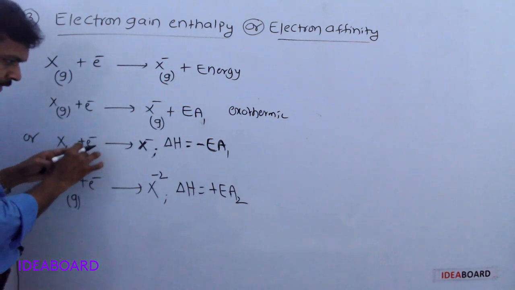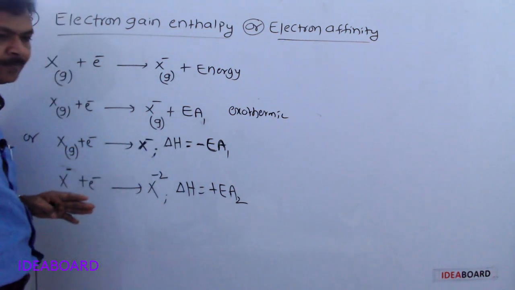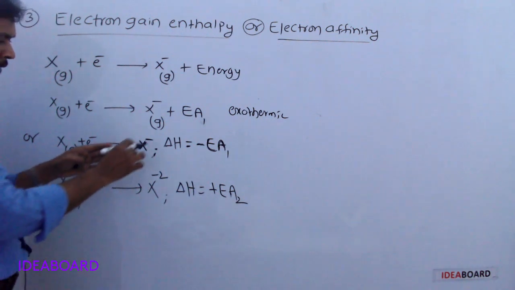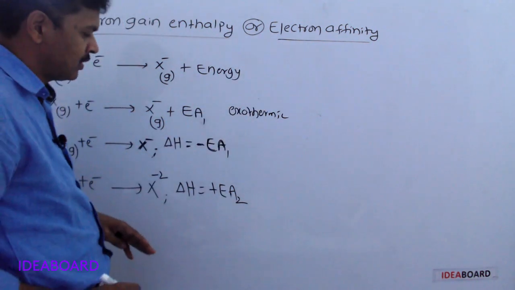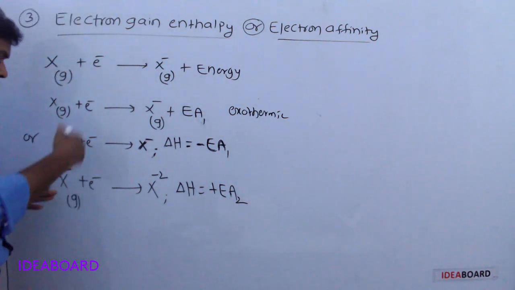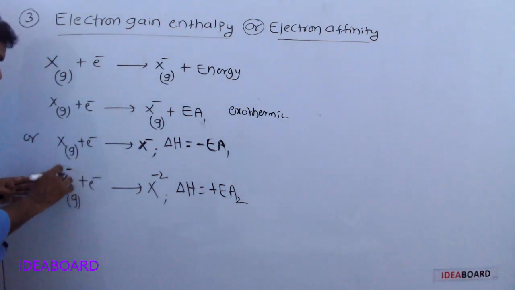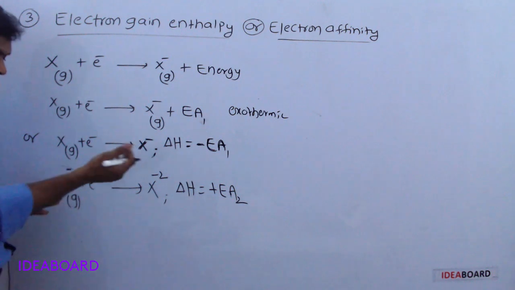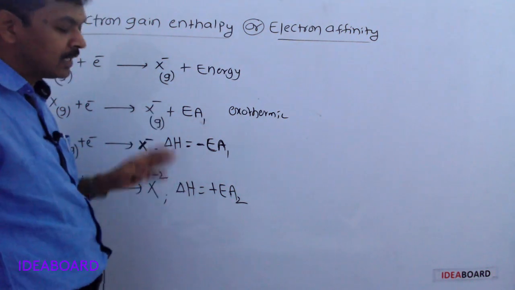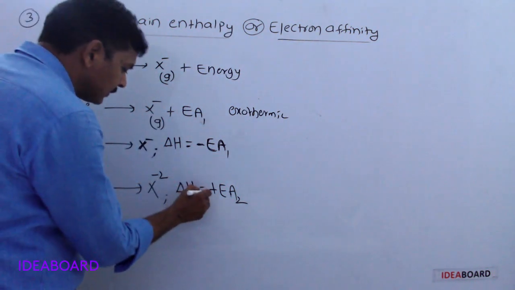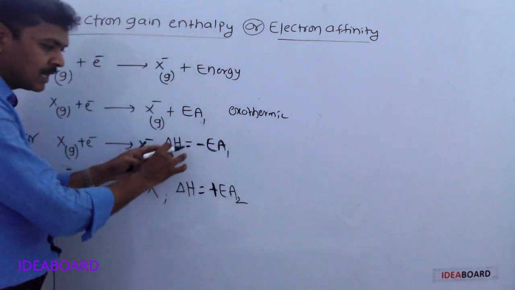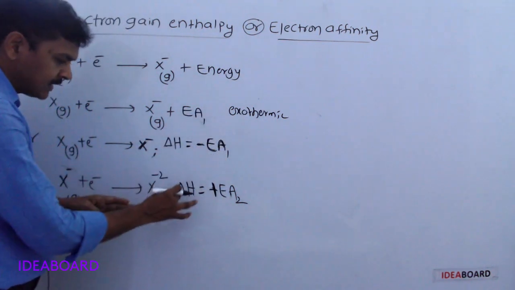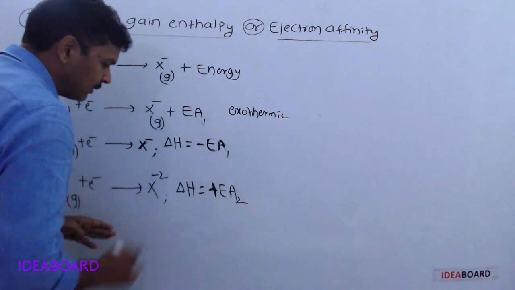After addition of one electron, a negative ion is formed and energy will be liberated, so this is an exothermic process. To add one more electron to the valence orbit of the negative ion, energy will be required. That's why the second electron affinity is endothermic. First electron affinity is exothermic, but second electron affinity is endothermic.